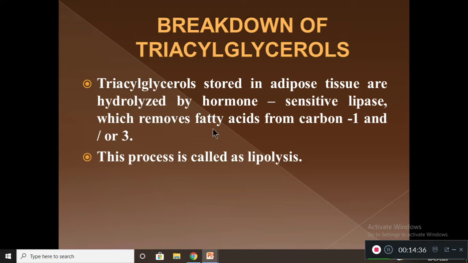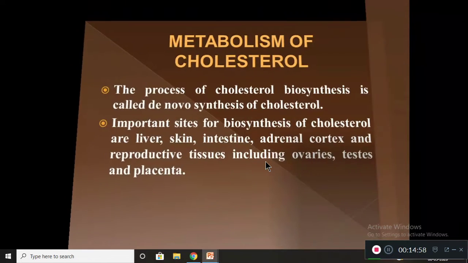Triacylglycerol stored in the adipose tissue is hydrolyzed by hormone sensitive lipase. This enzyme removes the fatty acid from the first carbon and the third carbon of the fatty acid chain of triacylglycerol. So this process is called lipolysis.